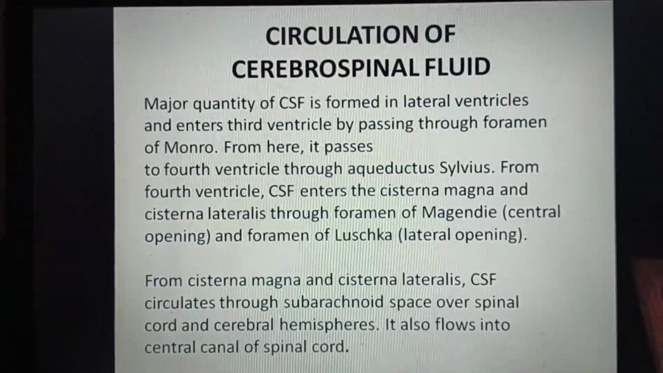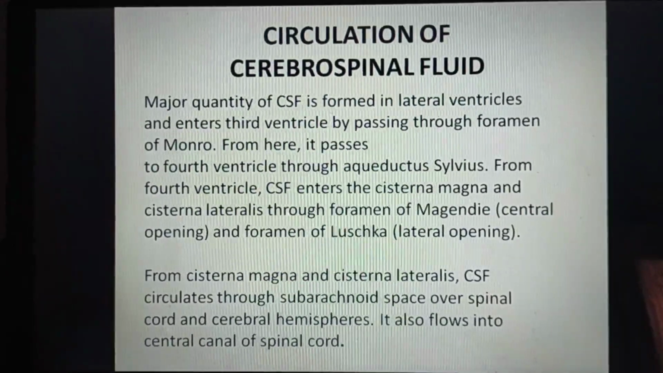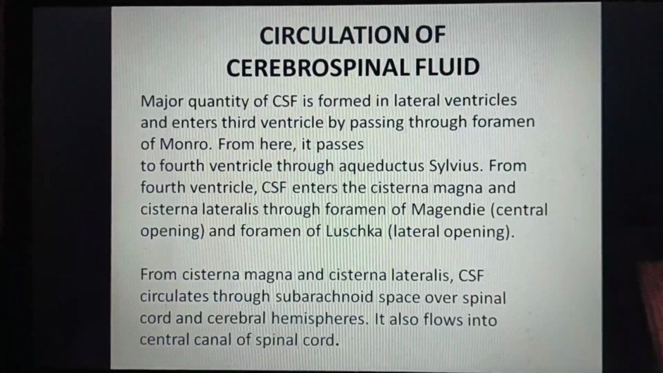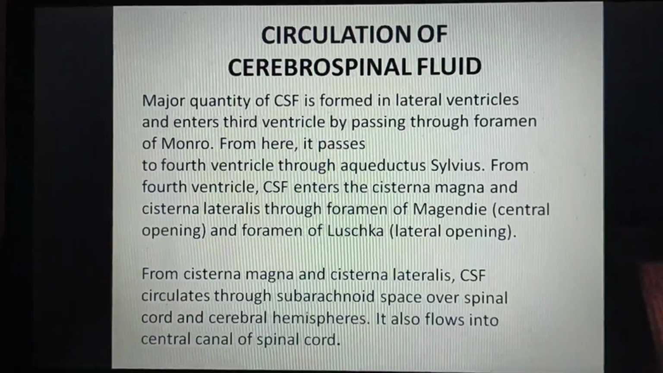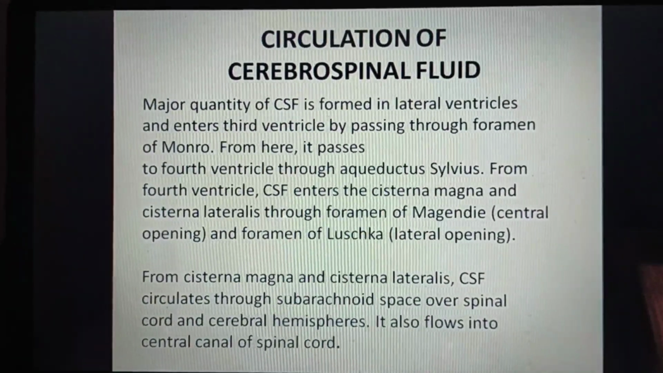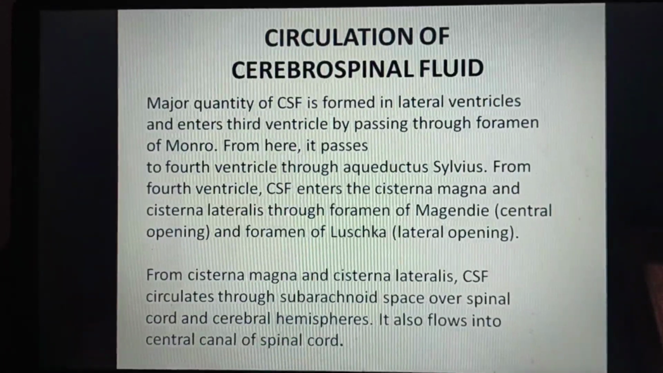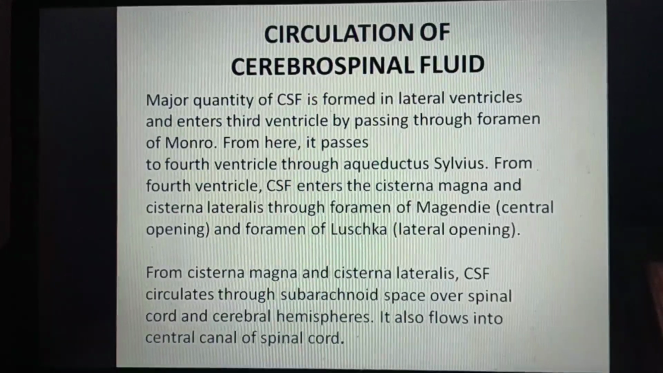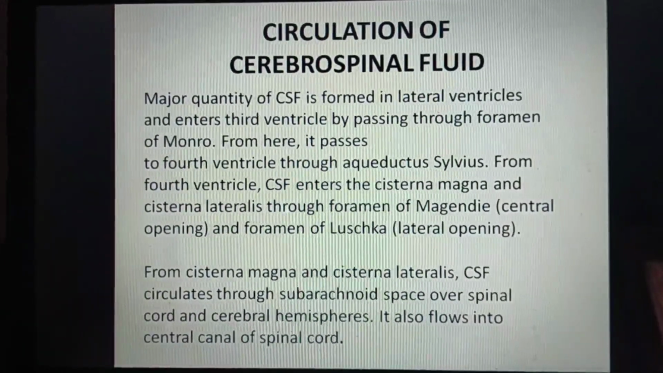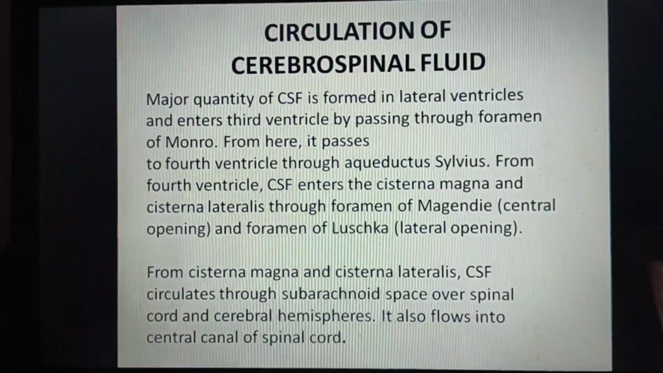Now we'll see the circulation of cerebrospinal fluid. Major quantity of CSF is formed in lateral ventricles and enters the third ventricle by passing through the foramen of Monro. From here, it passes to the fourth ventricle through the aqueductus Sylvii. From the fourth ventricle, CSF enters the cisterna magna and cisterna lateralis through the foramen of Magendie and foramen of Luschka. From cisterna magna and cisterna lateralis, CSF circulates through the subarachnoid space over the spinal cord and cerebral hemispheres. It also flows into the central canal of the spinal cord.